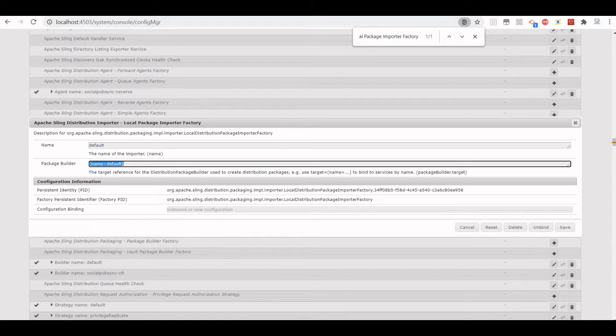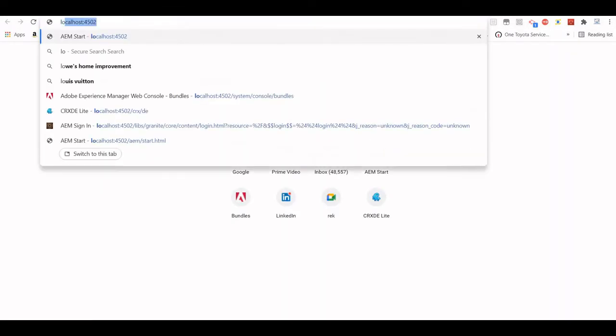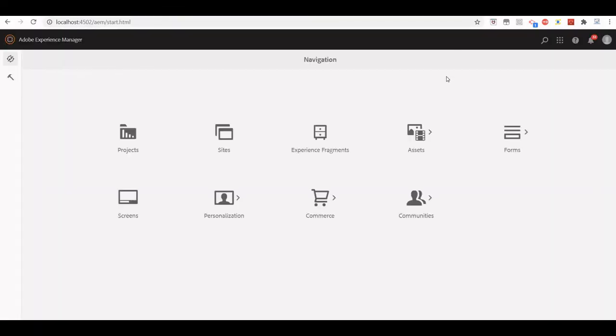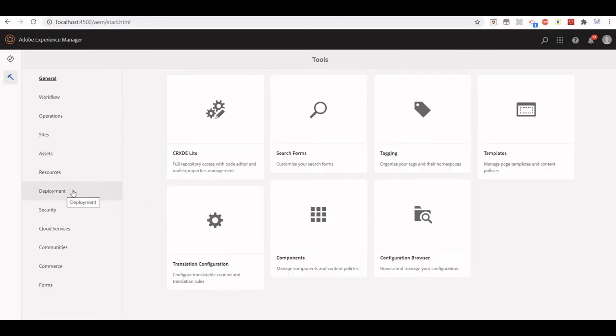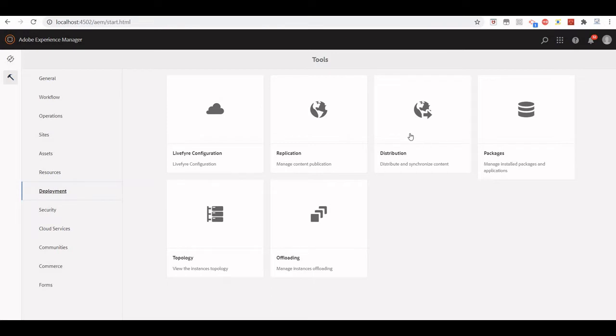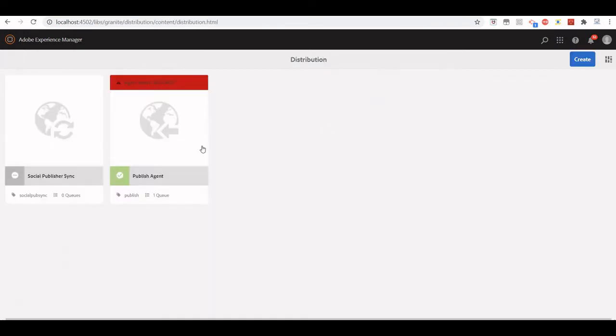Now let me go to my author instance, and let's go to tools, deployment, and there we should see the Sling distribution, and there we should see this publish agent. We will talk about why it's showing red right now, but let's enable it.